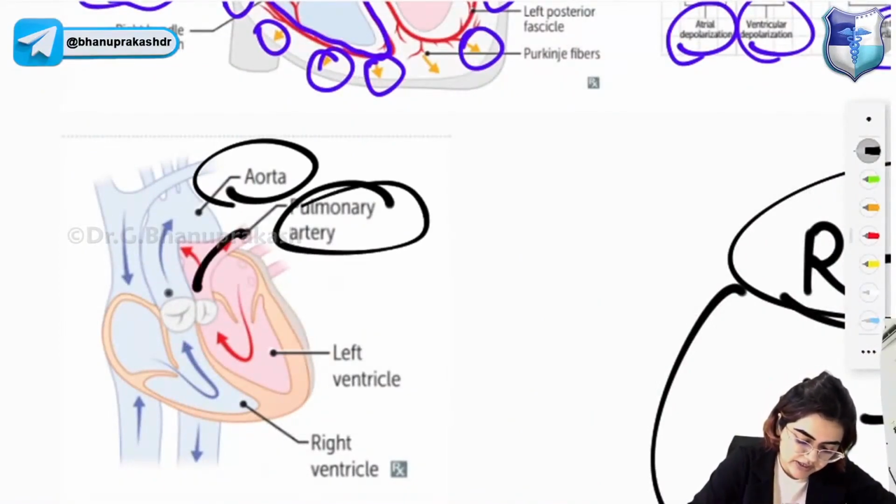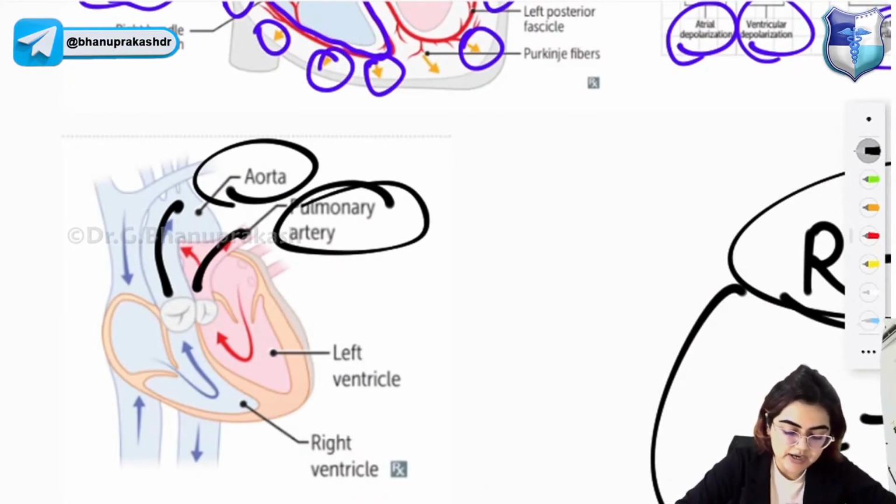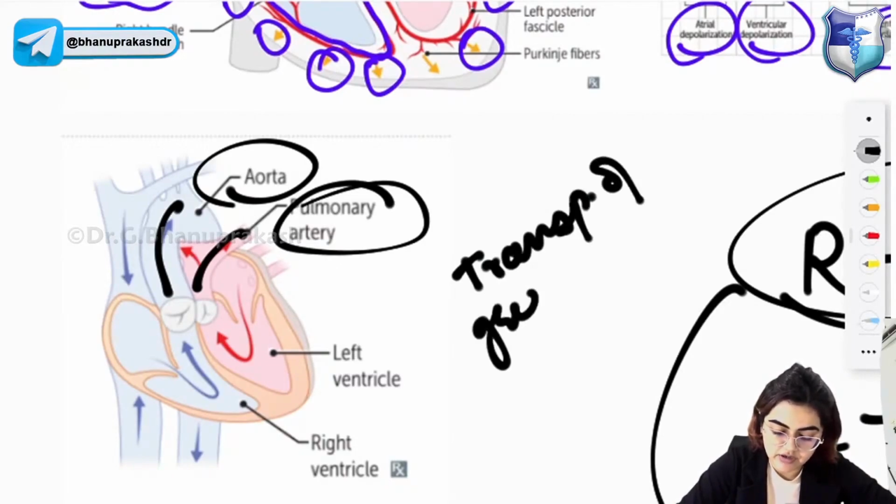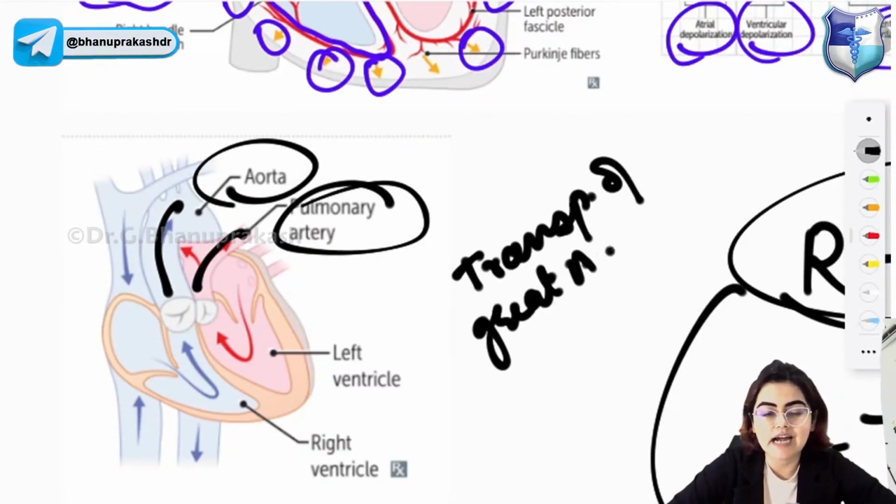So this is pulmonary artery and this is aorta. So this is aorta carrying the deoxygenated blood and pulmonary artery carrying the oxygenated blood. What is this? This is transposition of great arteries. So let's understand how transposition of great arteries happens.